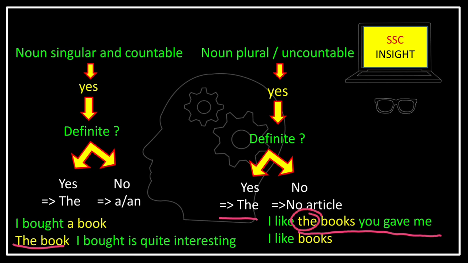But if I say I like books, here we can also notice that books is a plural noun. If I say I like books, then it shows my hobby, that is I like any books. There is no particular book that I like. I can like any book, so it shows my hobby. So that is why I mentioned that I like books. There will be no article in front of the given noun.